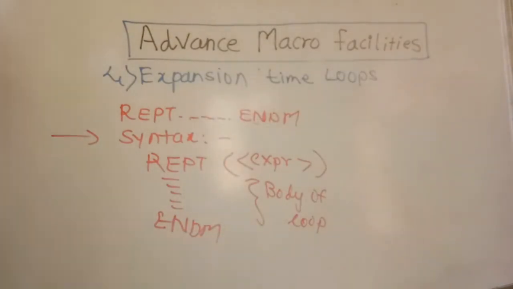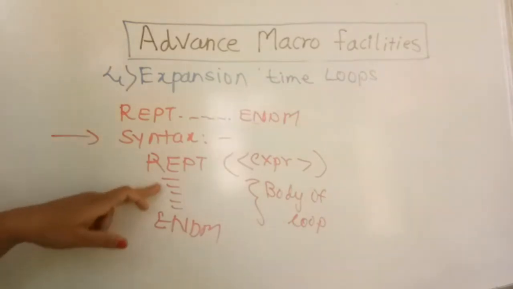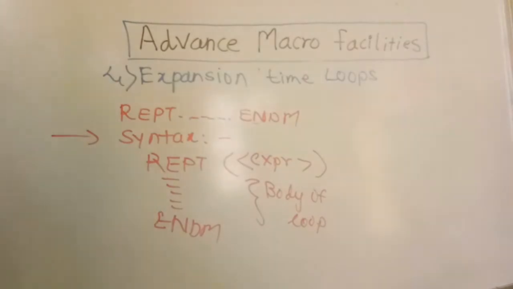At the time of expansion, it is replaced with condition checking statements of the microprocessor, that is compare and BC, and processing statements such as move register and move memory, which are executed between the REPEAT and END MACRO statements. The expression always evaluates to a numeric positive value.